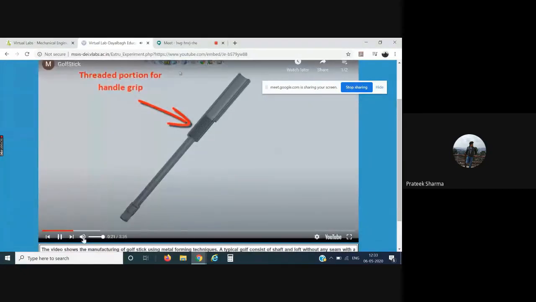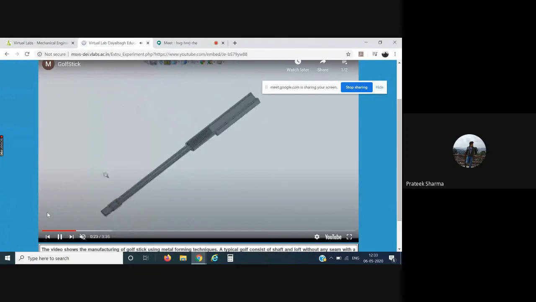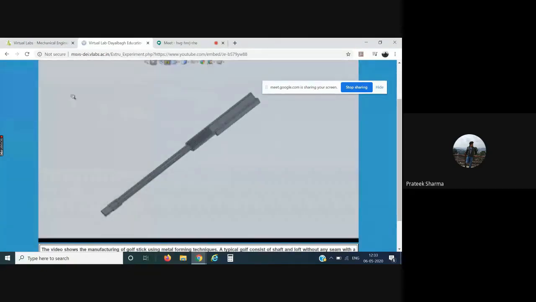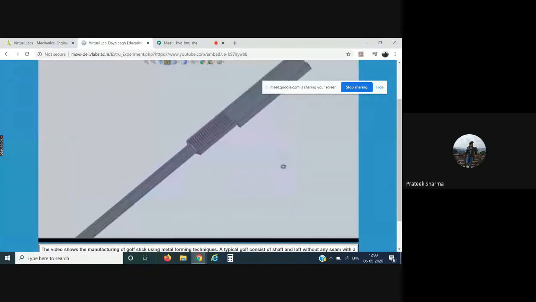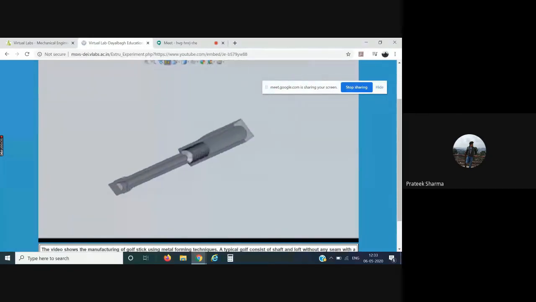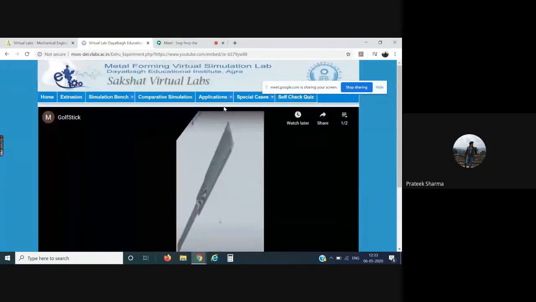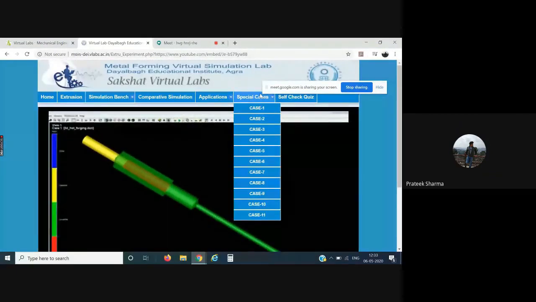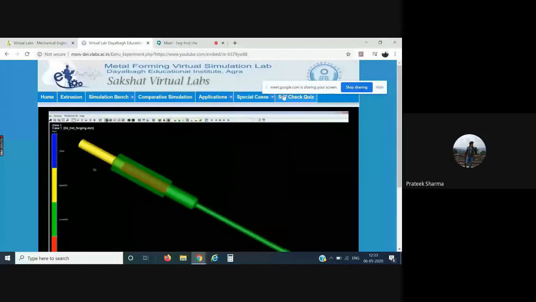This is purely a modeling based lab where we have these animations, and with the help of those animations we are trying to make sure that students are able to learn and understand this particular concept. Lastly, we have certain special cases as well. You can refer to these special cases, and at the end you have a self check quiz.